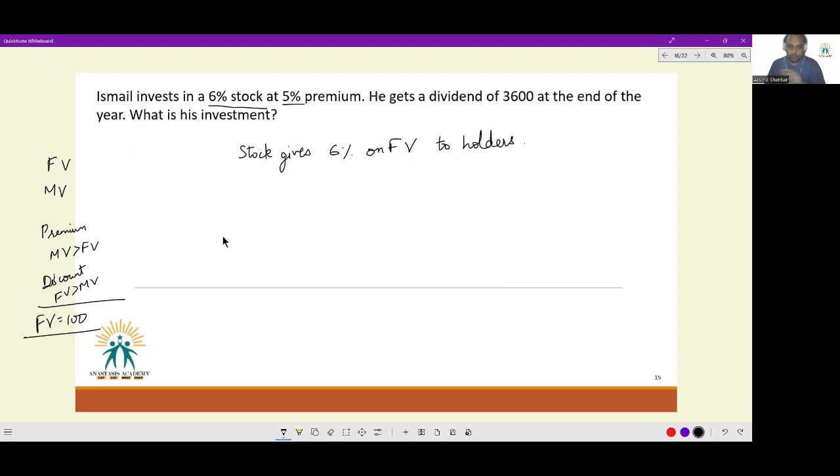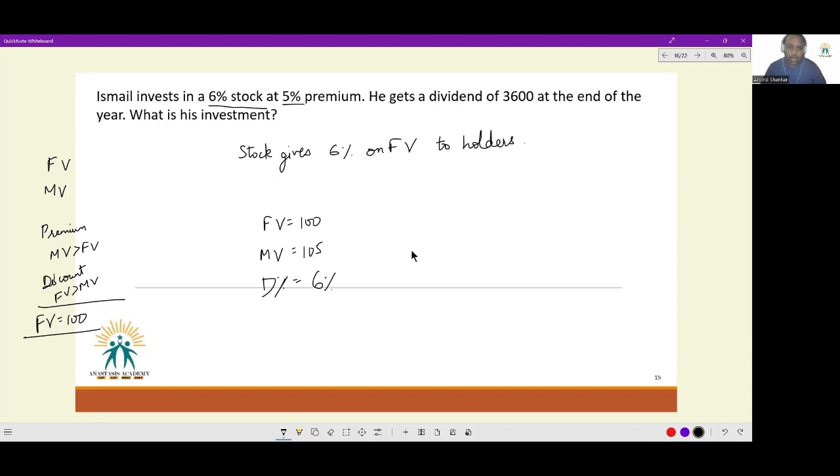So now, with all the background work built up, see what this line means. Ismail invests in a 6% stock at 5% premium. So the face value of that stock is 100. The market value of that stock is 105. And the rate of return, the dividend that is given to people who are holding the stock, is 6%. He gets a dividend of 3,600 at the end of the year.